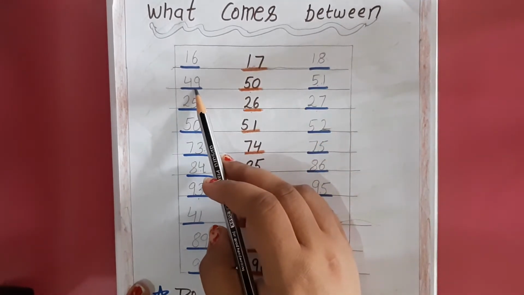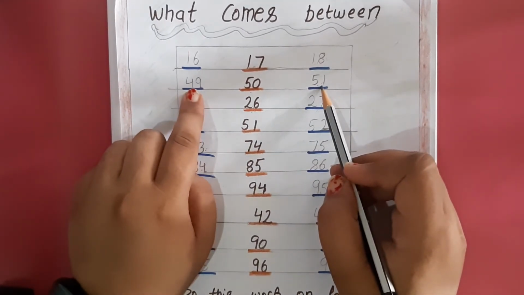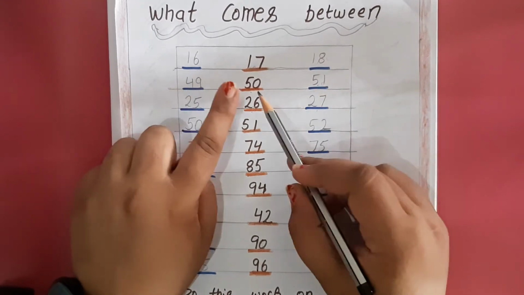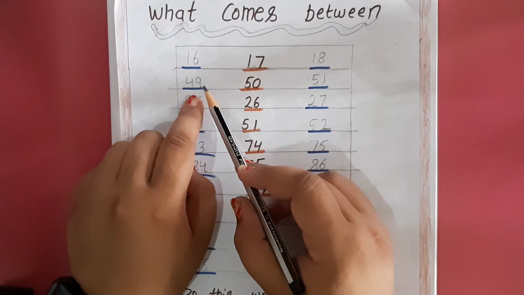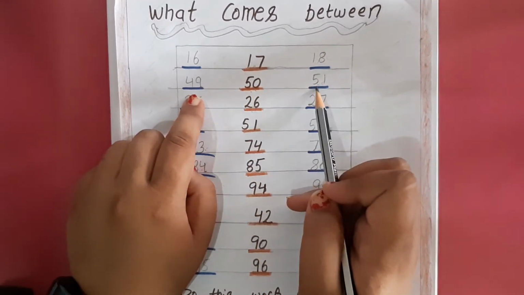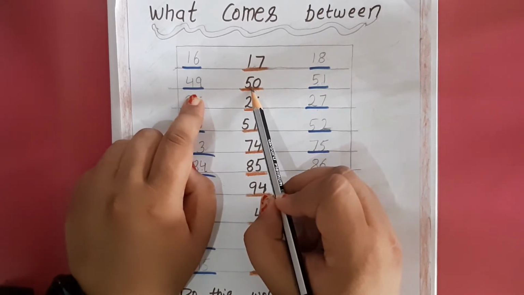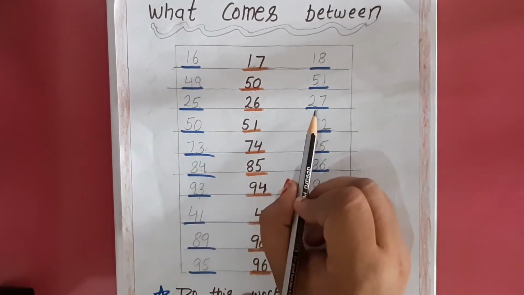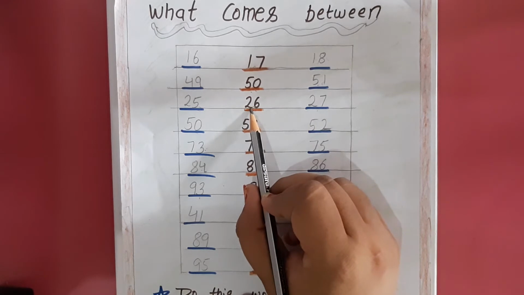Next, 49 and 51. Both numbers are given. What will come here in between both the numbers? That is 50. What comes after 49? That is 50. What comes before 51? That is 50. So 50 will come here. Clear? Now 25 and 27 both are given. What will come here? That is 26.